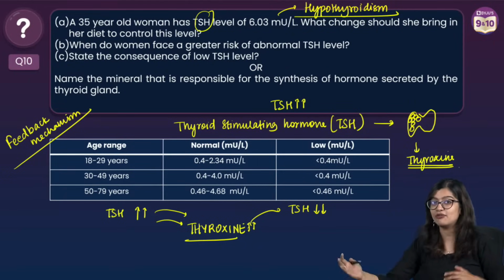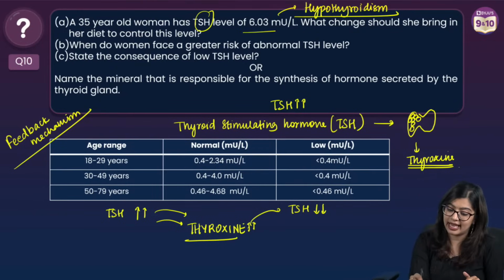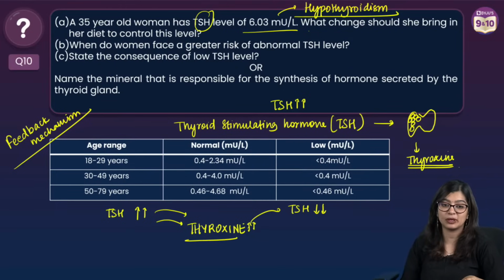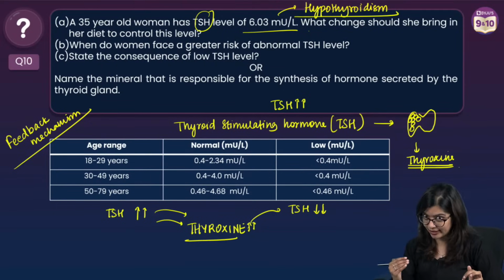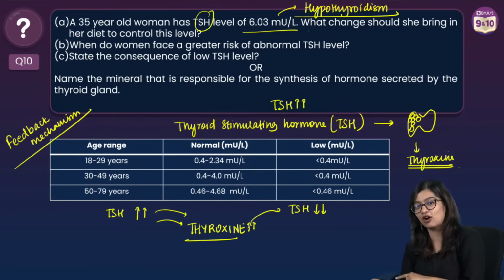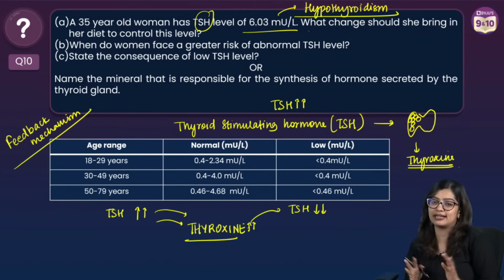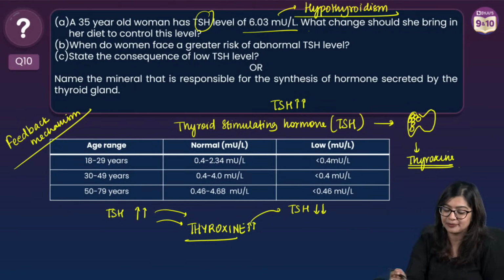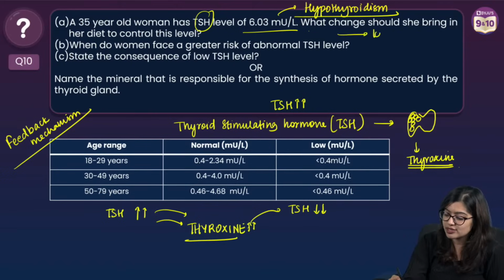It is not giving enough thyroxine. That's why inherently my TSH levels are higher. So this woman is experiencing hypothyroidism. So what can she do? First and foremost, you guys were right. You were right without knowing the concept. You didn't think twice and you gave me the correct answer, but you should know the concept and the funda behind it. So of course, she can incorporate iodine in her diet.